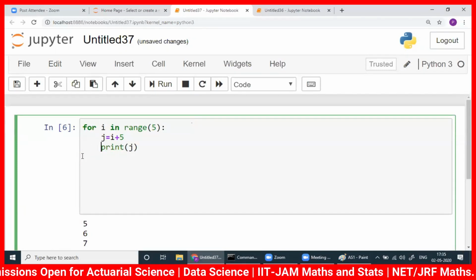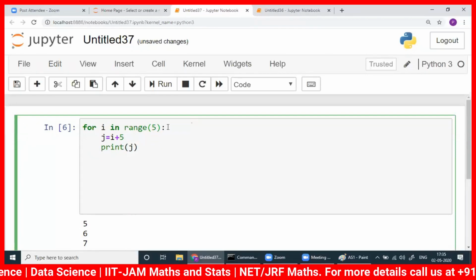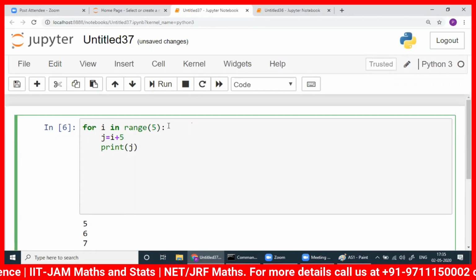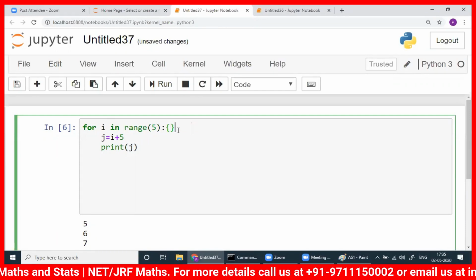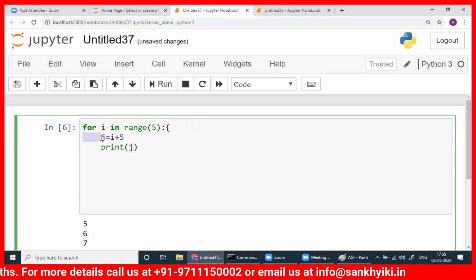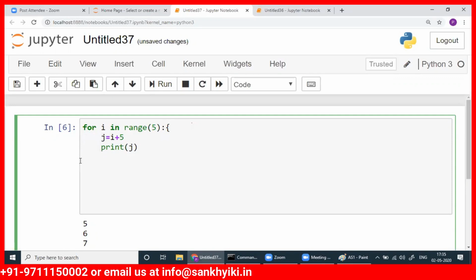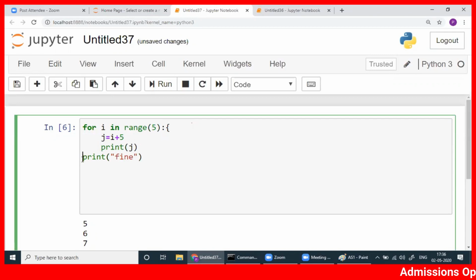If you have a print statement here, that means it's again within the bracket. See, this colon means starting bracket. Remember this way. And the end of the colon means the end of the spaces. Here there is a space, so bracket is not ended. Here there is space, bracket is not ended. Here if I write print j or whatever, I can write. That means here the bracket is over.